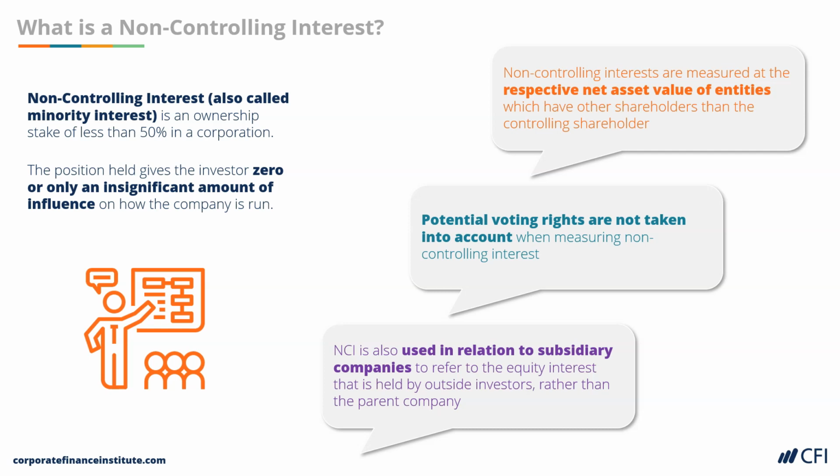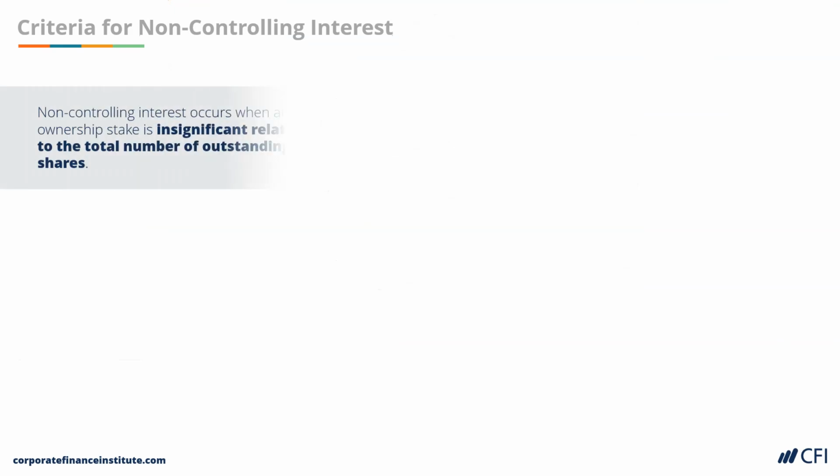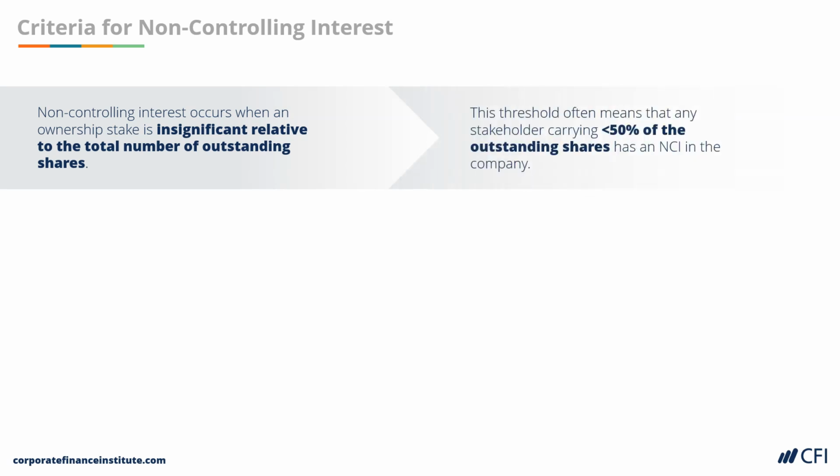To determine if an investor's position is a non-controlling interest, the ownership stake must be insignificant compared to the total number of outstanding shares. This means that any stakeholder that owns less than 50% of outstanding shares of a company has a non-controlling interest in that company.